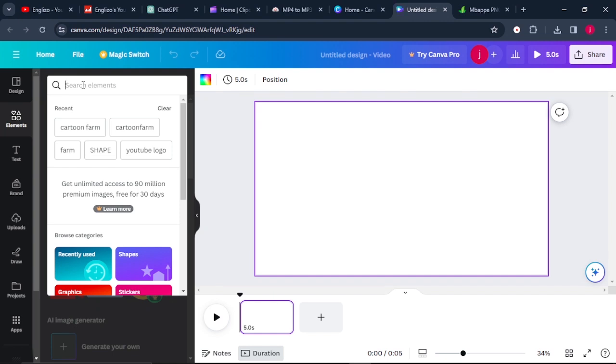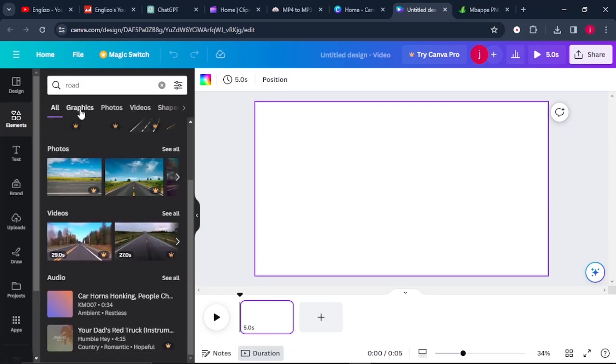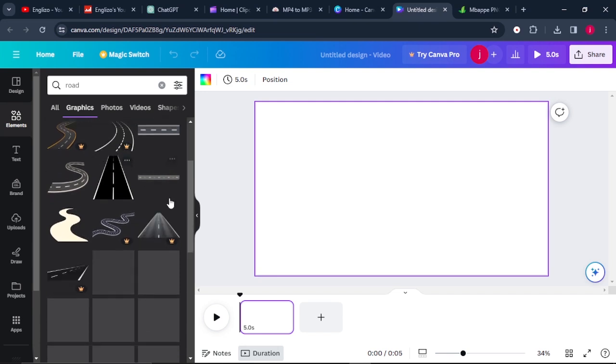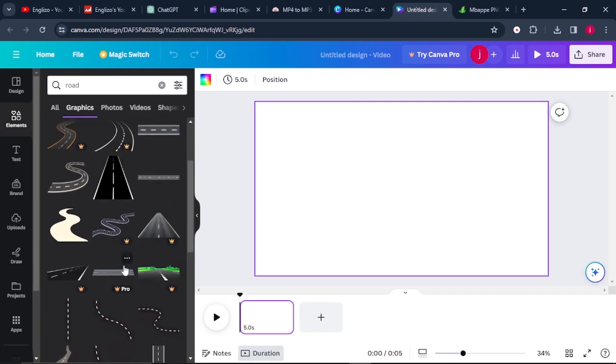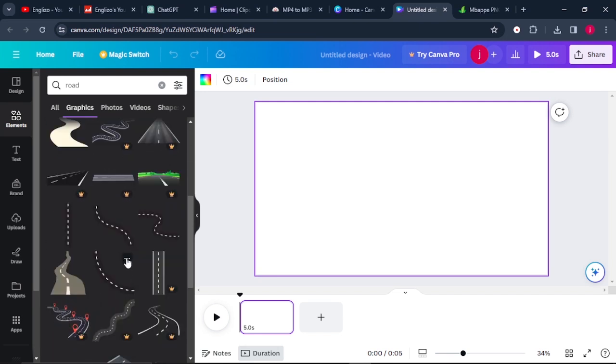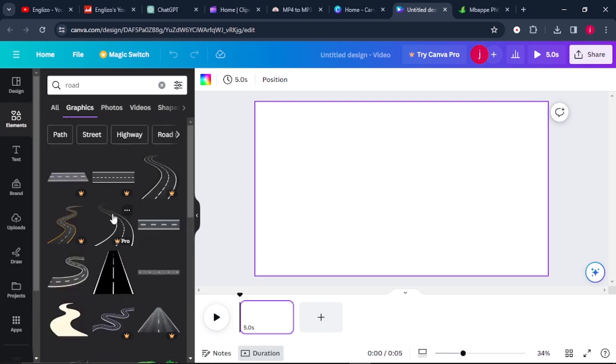So meaning we need a background that showcases a road and anything like the hills or a city, anything in that line. So we can search for road, and we can come to graphics, and from here we can select the one that we prefer or the one that we feel will be matching our video today. When you observe carefully, these images are for Canva Pro version.